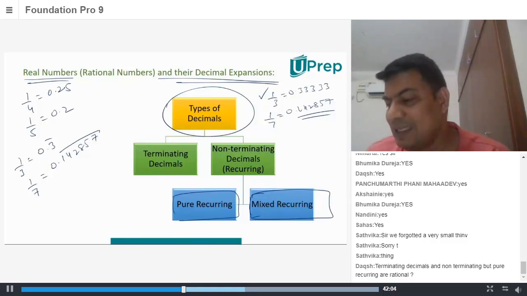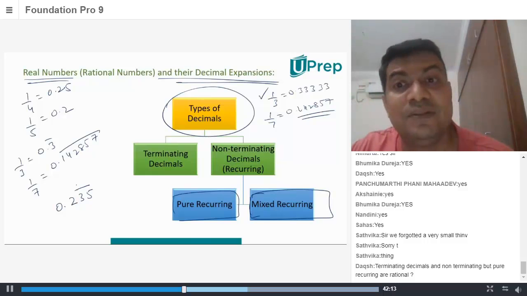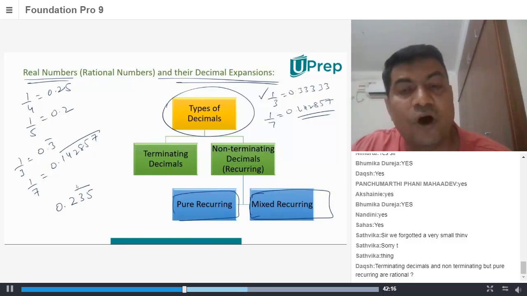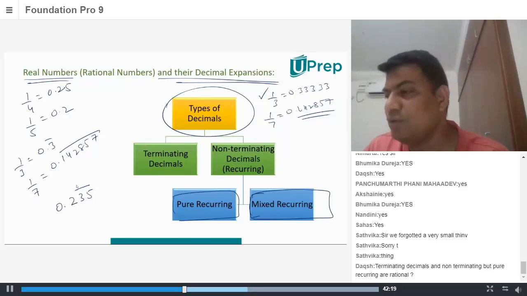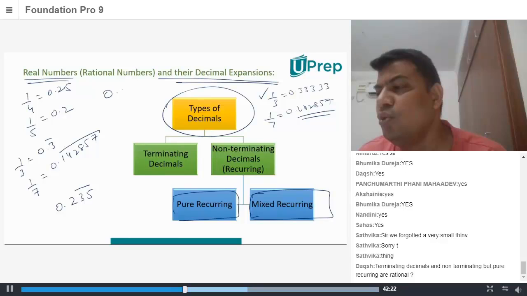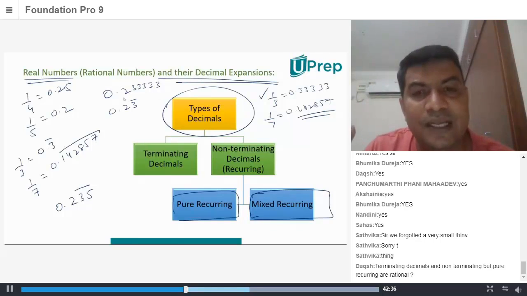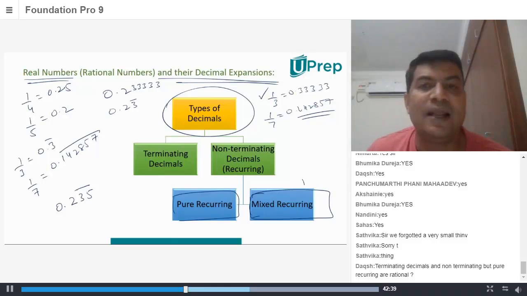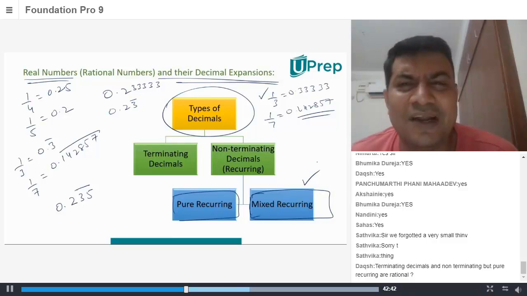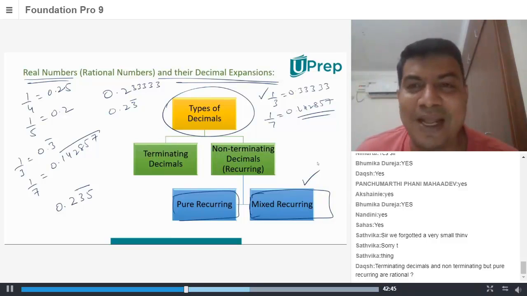What's mixed recurring? Say something like 0.235, and let's assume it is recurring from here, from 3.5 onwards. A better example could be 0.233333. So the recurring is happening here. Therefore, you can write it as 0.23 bar. That is where it is recurring, right? So that's called a mixed recurring kind of decimal. Doesn't matter what they are called. What matters is how you solve. Okay, we'll come there.